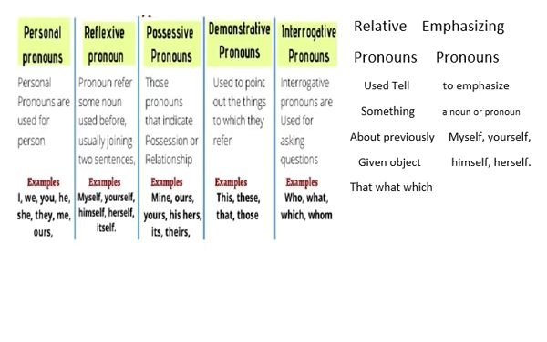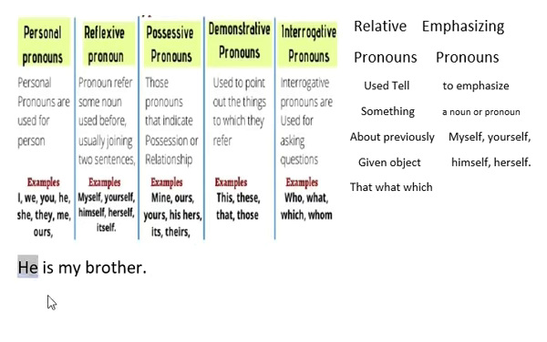Example of personal pronouns. He is my brother. Here he is given, and it is called a personal pronoun.